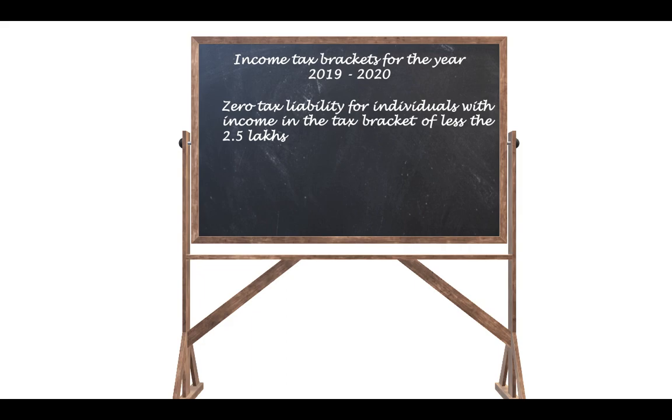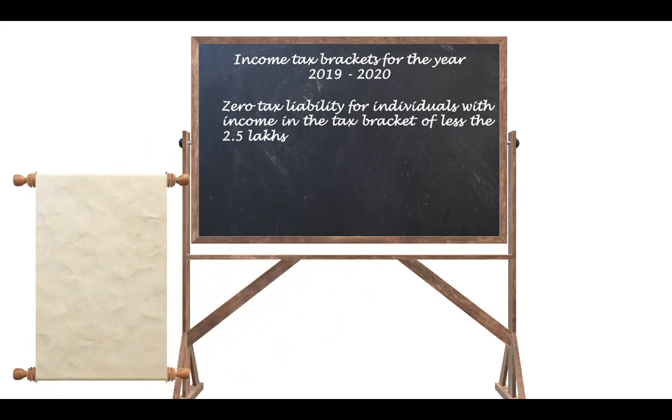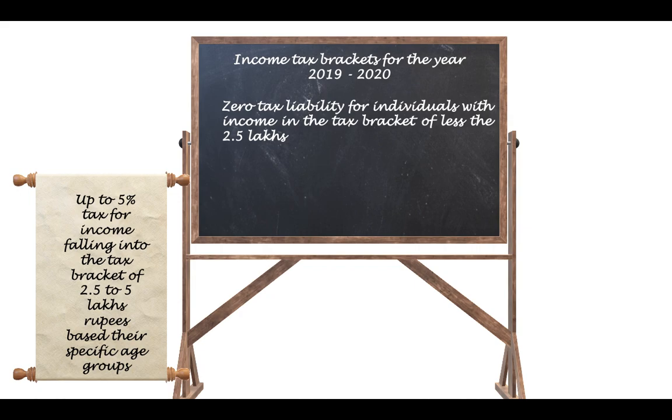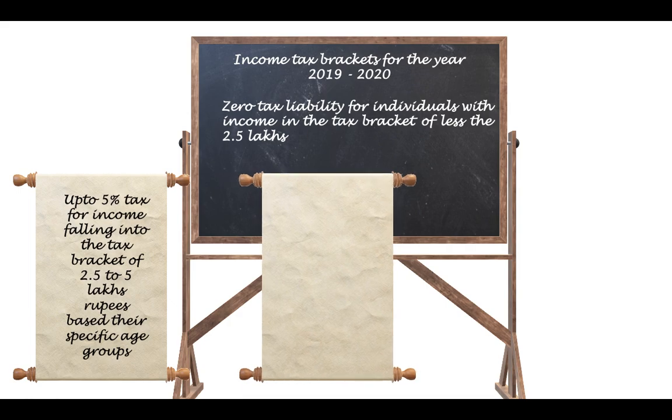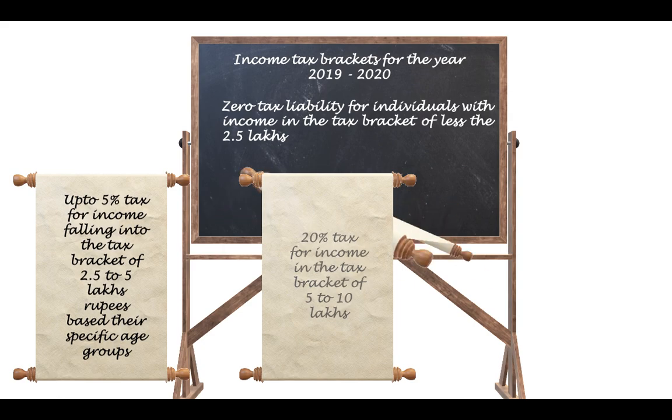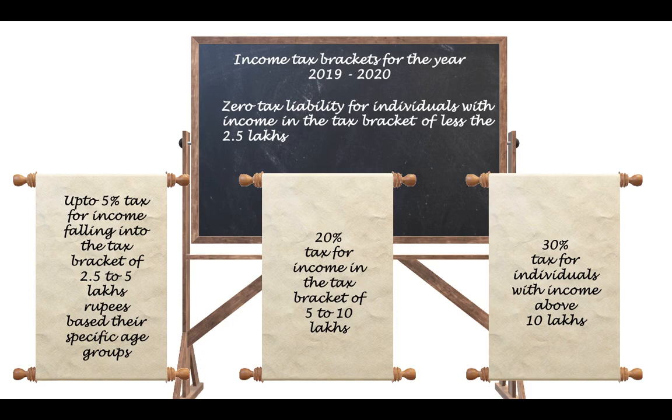For the income which is up to 2,50,000, there is no tax. The assessee need not pay tax for the income which is up to 2,50,000. If income exceeds 2,50,000 and is up to 5 lakhs, they are supposed to pay at the rate of 5%. For the income exceeding 5 lakhs and up to 10 lakhs, they are supposed to pay tax at the rate of 20%. For the income exceeding 10 lakhs, they are supposed to pay at the rate of 30%.